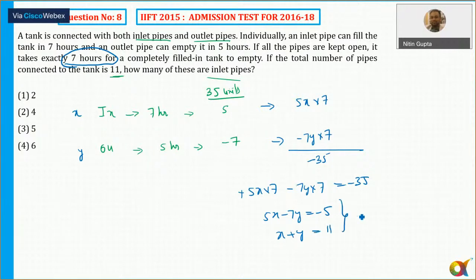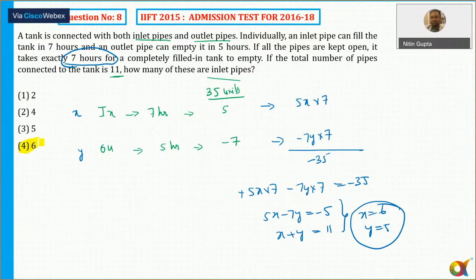So 5. So how many of them are inlet? The inlet pipe is nothing but that is 6 inlet pipes are there. So the total number of inlet pipe is 6. Okay. All right. So I hope that it is clear.